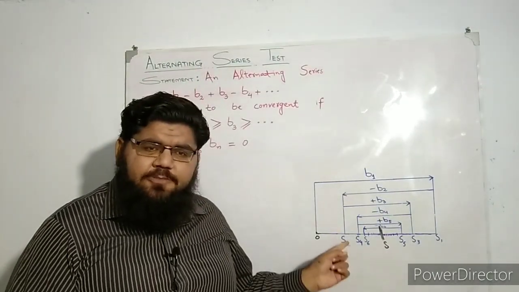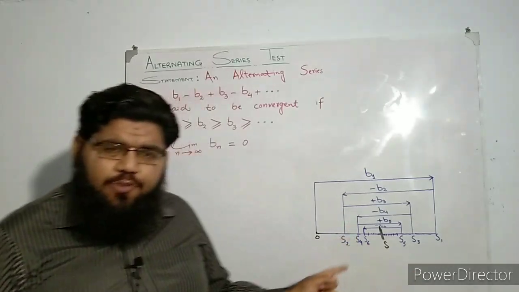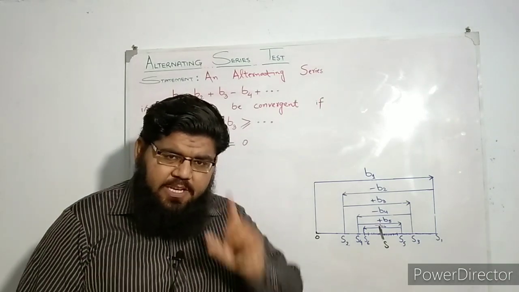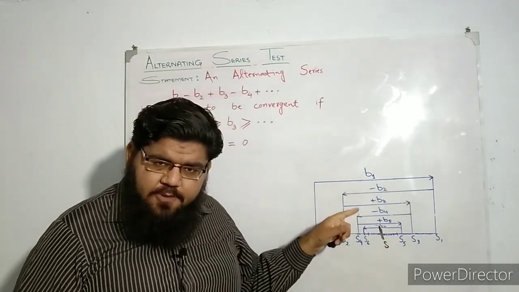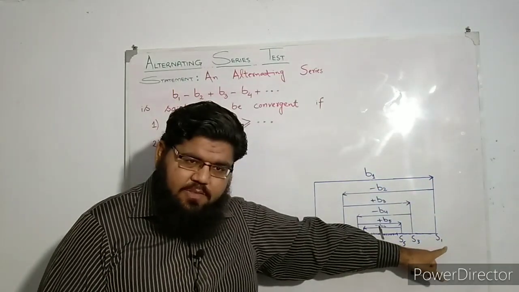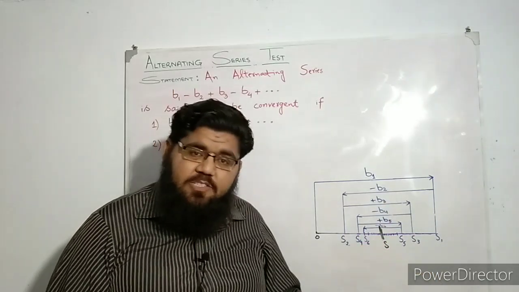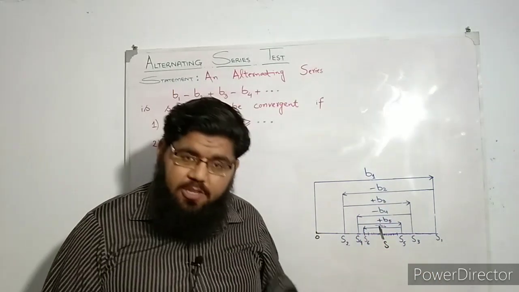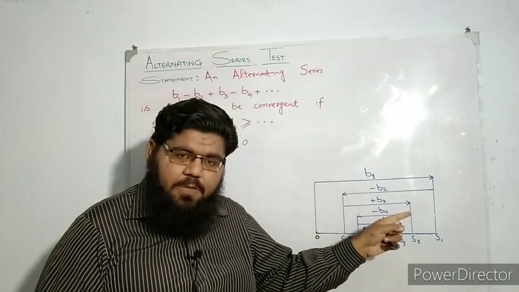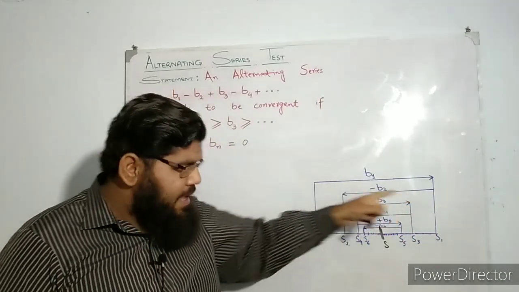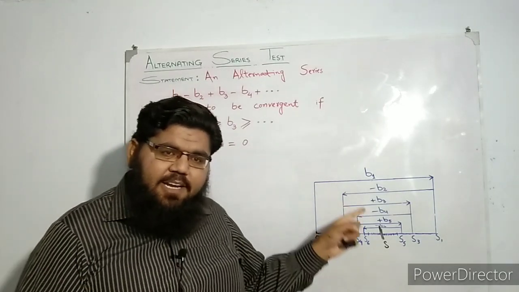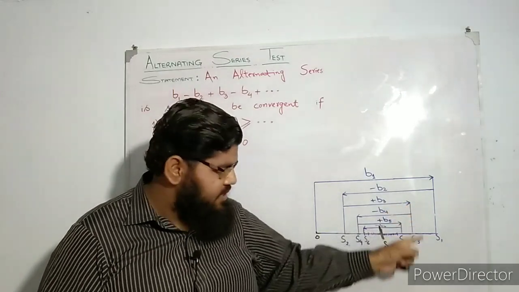So dear students, I have made this figure to give you a visual explanation of what is actually happening to an alternating series which satisfies these two conditions. We consider our first term b1, which is a positive term, so we move in the forward direction and we reach here. This is our S1, the first term of the sequence of partial sums, which is actually the sum of the first term only. Then the second term comes into action, but this one is a negative term, so we have to reverse from here and we reach here. This is our S2, and then we add the third term, again we move in the forward direction, we reach here, this is our S3.